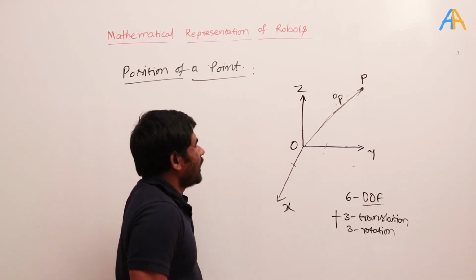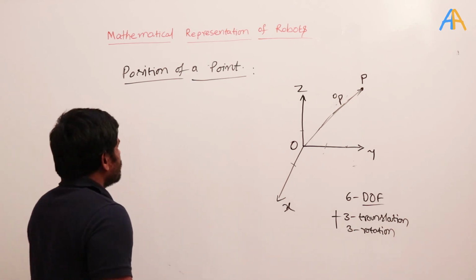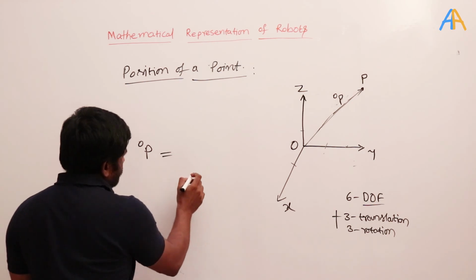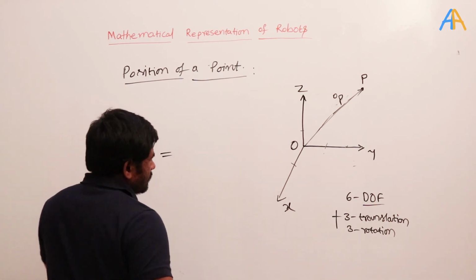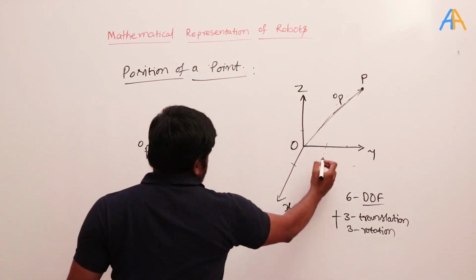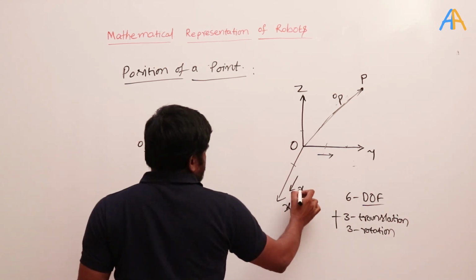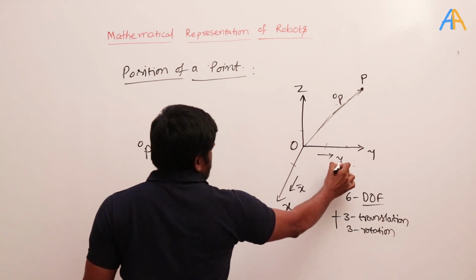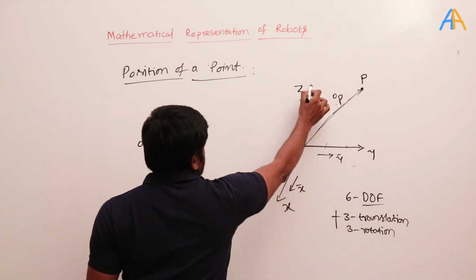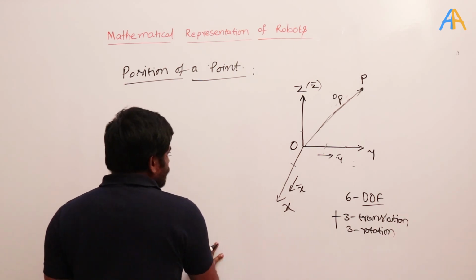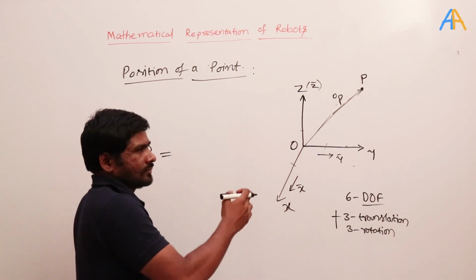So here I want to represent the point P. Point P with respect to A equals, okay, if I consider the unit vectors along x, y, z, x bar, y bar, and z bar, okay, unit vectors, then how to write this?